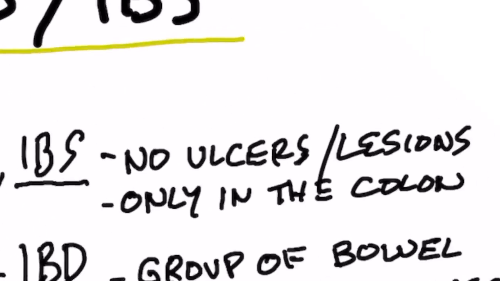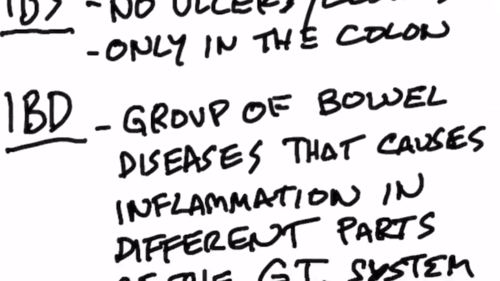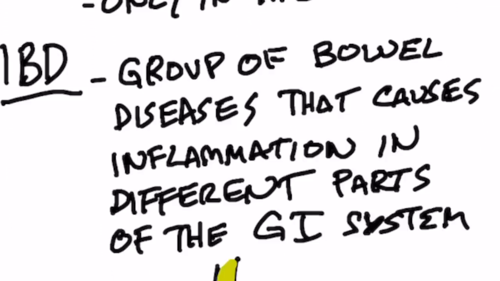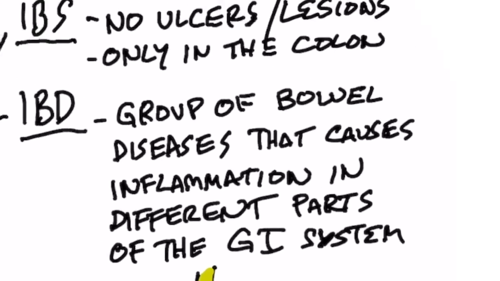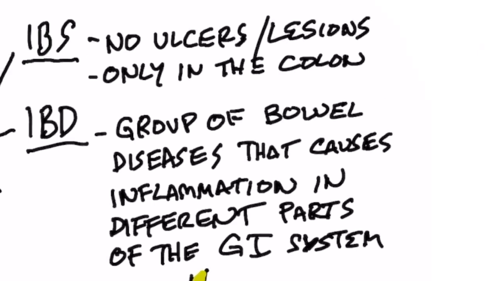All right, now let's switch over to IBS. That's irritable bowel syndrome. And then we have IBD, which is inflammatory bowel disease. Now, the difference between IBS and IBD is this. In IBS, there are no ulcers, there are no lesions. It only affects the colon, not the small intestine. So basically, you have inflammation in your large intestine. IBD is inflammatory bowel disease. It's a group of bowel diseases that cause inflammation in different parts of the GI system.